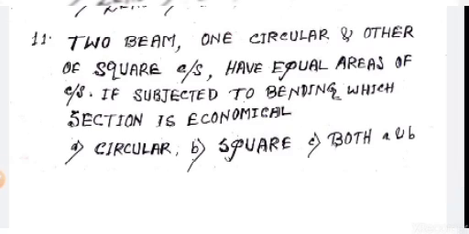Next, two beams, one circular and other square cross section, have equal area of cross section and are subjected to bending. Which section is economical?